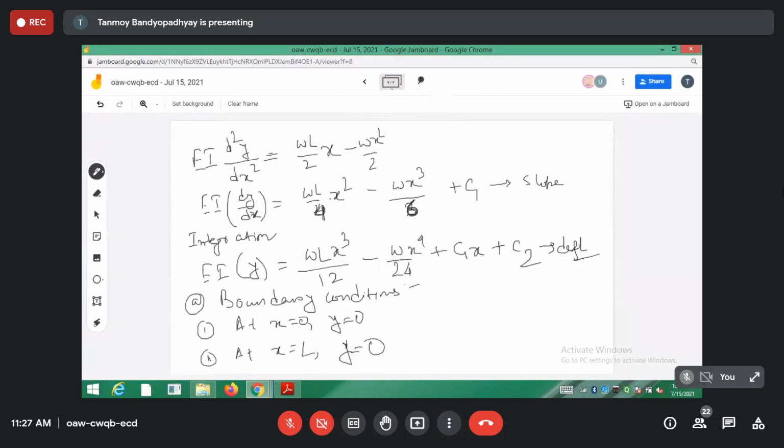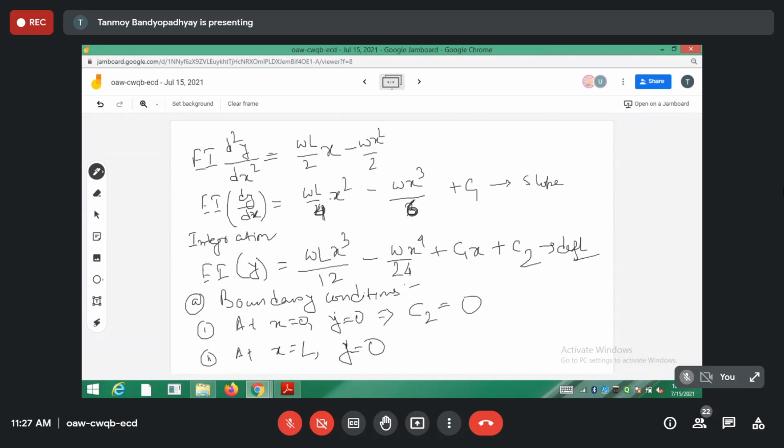If I put it in the second one, c2 comes out to be 0. So c2 is actually 0. Okay, c2 has become 0. Now if I put it in the first one, then